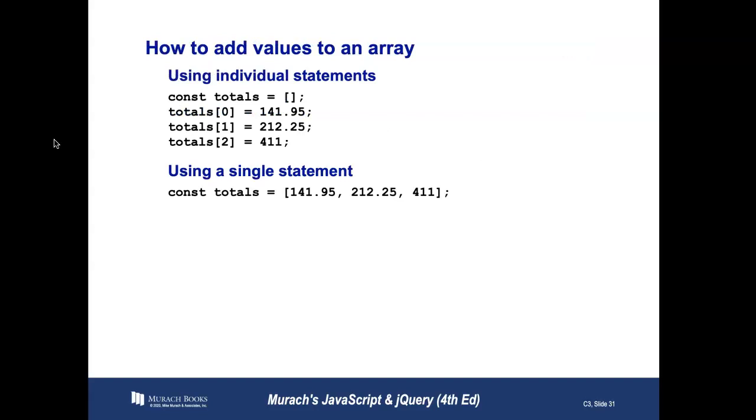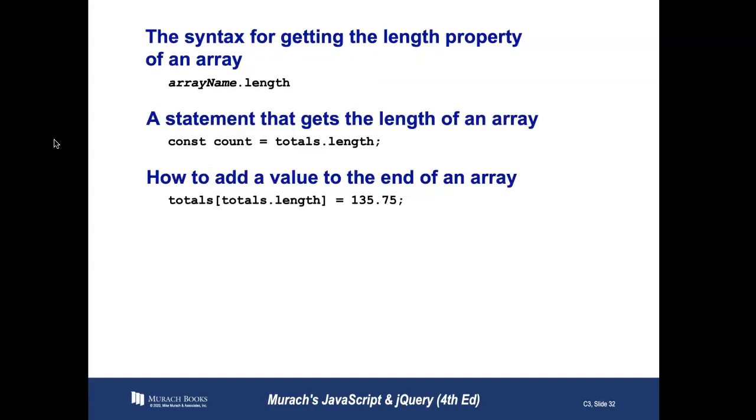So here we go. I've declared an array here called totals, and the first one is 141.95, the second is 212.25, the third is 411. So we've created totals with individual statements. We don't see this too often. What we usually see is a single statement like you see at the bottom: const totals equals 141.95, 212.25, and 411.